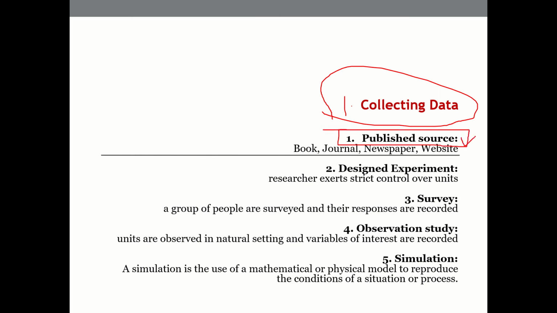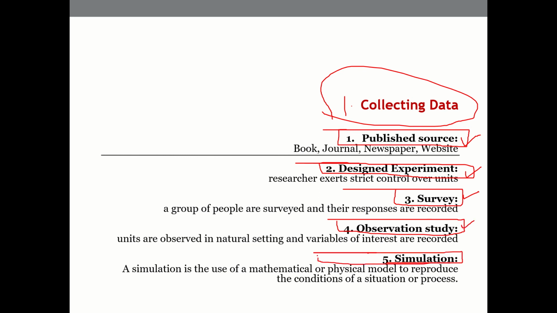One is published source, second one is designed experiments, where the data is collected by the researcher. Survey, we conduct a survey, or we conduct an observational study and then generate the data set, or we do a simulation. Okay, published source, we know this very well. Okay, which can include books, journals, newspapers, websites, reports. Okay, any technical writing or report produced by a known agency in the field.